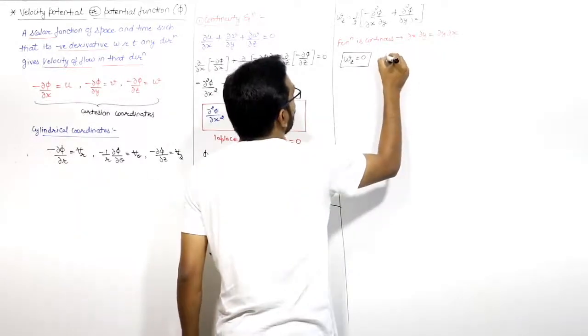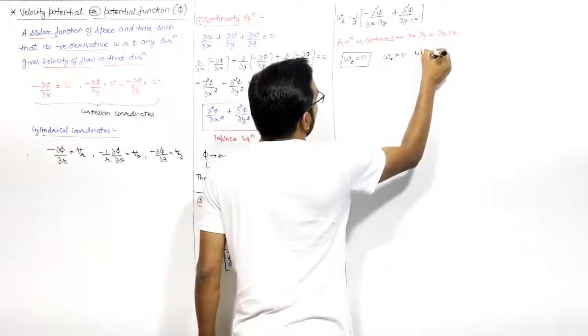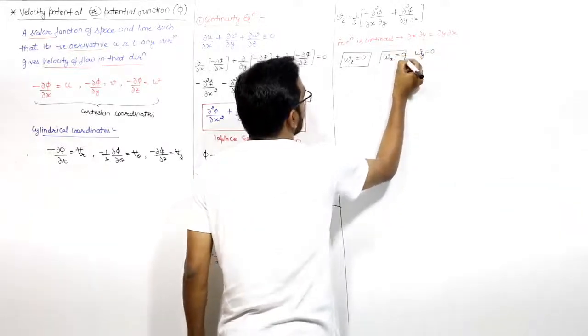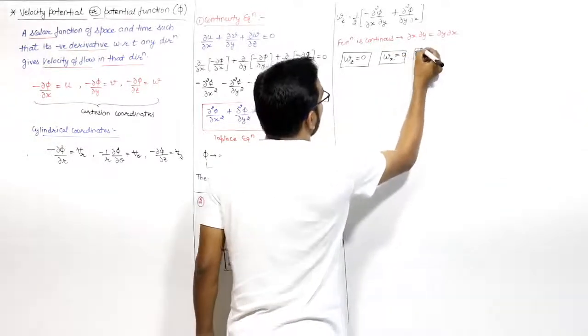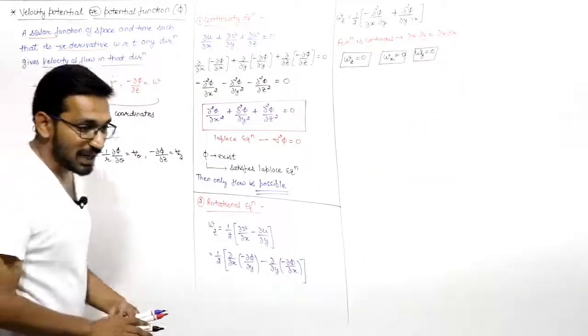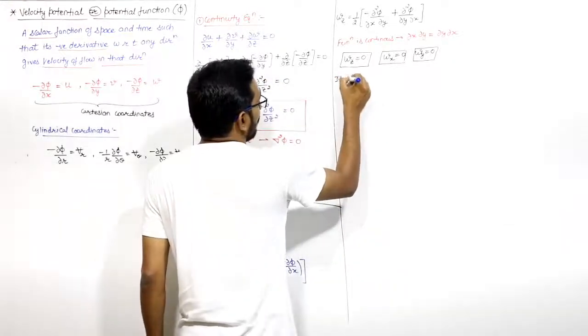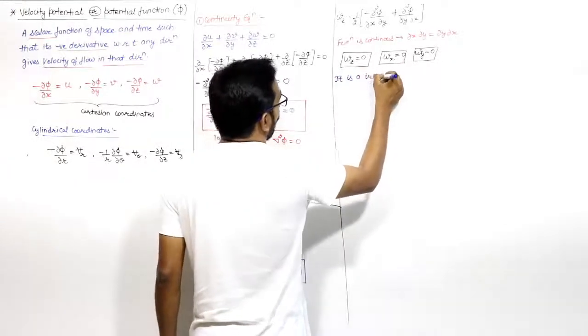Similarly, if you try for omega x and omega y, both will be 0. If you check by putting the values of velocities in the form of the potential function, they will be 0. That means it is an irrotational flow.